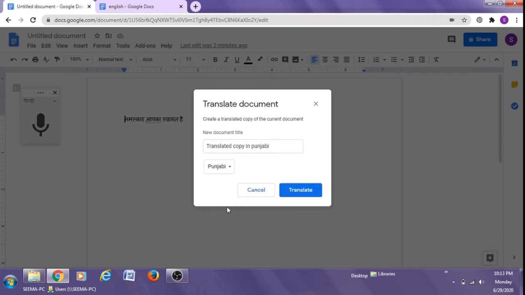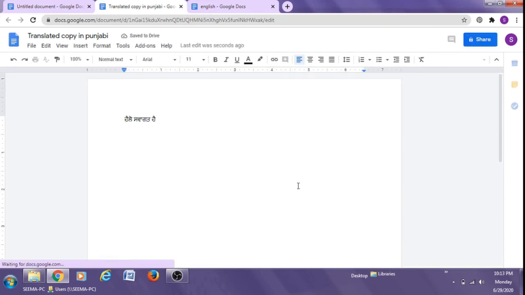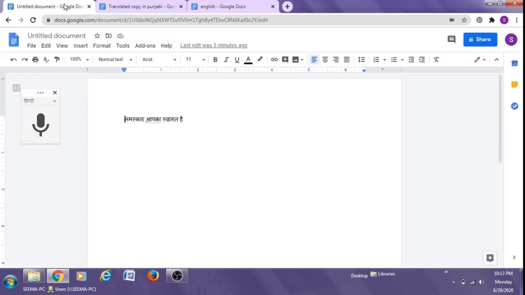This is Punjabi. I have selected it and clicked Translate, and this document is translated to Punjabi. Hello, swagat hai. This was my original document, which was in Hindi. This is its English version, and this is the Punjabi version.